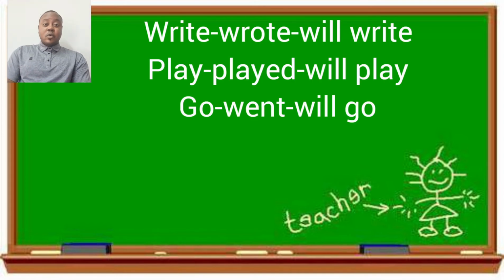The next verb that we want to look at is play. Play is present. Play, P-L-A-Y. The future for play will be I will play, and of course the past of play is played, E-D. So you see, this verb play can be used in three different ways. Play as in present, played as in past, and will play as in future. Another example is go. Go is a verb, a doing word.